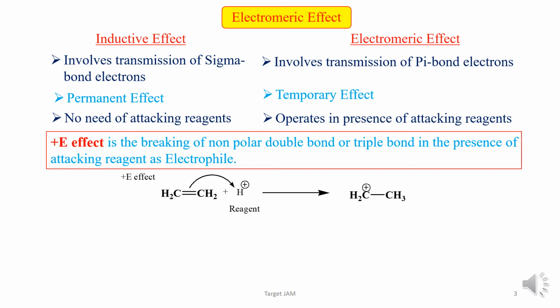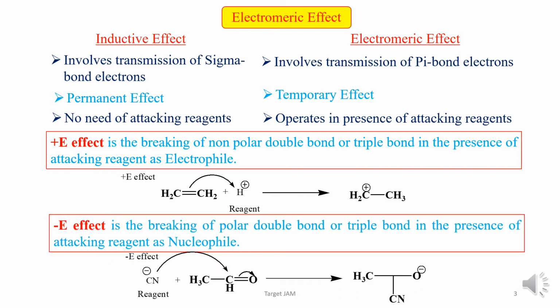In case of plus E effect, it is the breaking of a non-polar double bond. See here, the ethylene molecule is a non-polar molecule, so it has a non-polar pi bond. That means the plus E effect means breaking of a non-polar double bond or triple bond in the presence of an attacking reagent as an electrophile. In this example, H plus proton acts as an electrophilic agent.